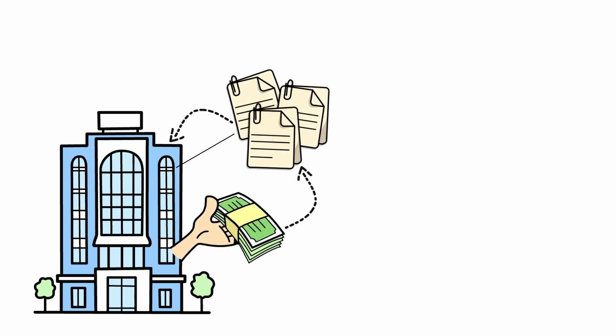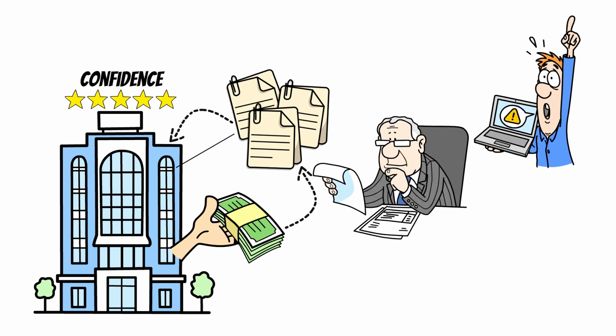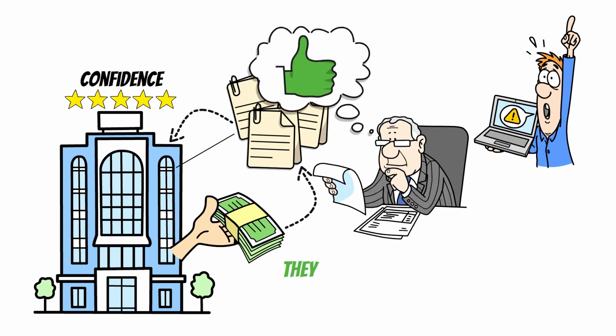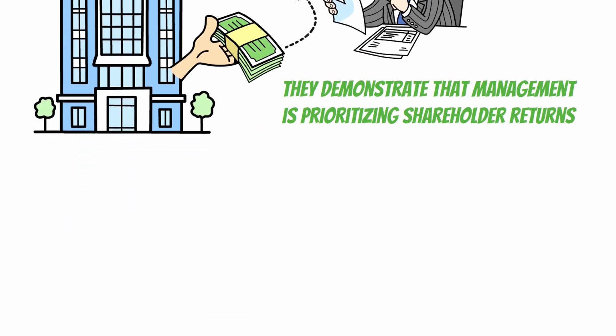Lastly, Buffett values companies that align with shareholder interests, and treasury stock is an important part of this equation. When a company repurchases its own shares, it signals confidence in its value and commitment to returning capital to shareholders. While stock buybacks can sometimes be controversial, Buffett views them as a positive sign when done thoughtfully. They demonstrate that management is prioritizing shareholder returns and has confidence in the company's future performance.